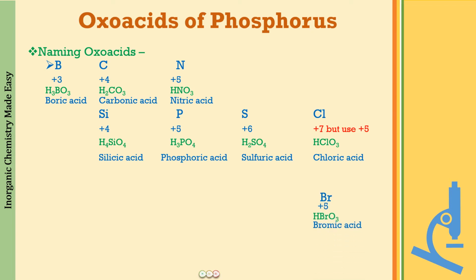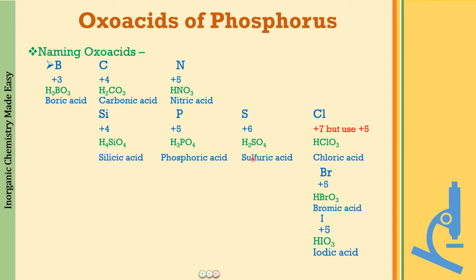Okay, next let us see the other ones. So we have bromine to be HBrO3, bromic acid, and we have iodine to be HIO3, iodic acid. Even for the nitrogen family and the sulfur family, the formulas are going to be just similar to phosphoric acid and sulfuric acid.